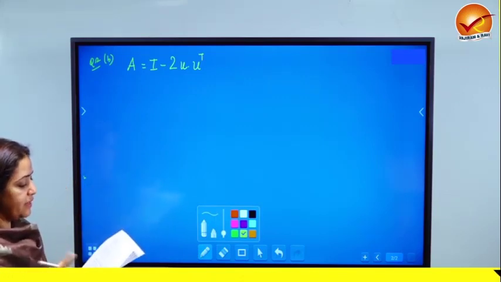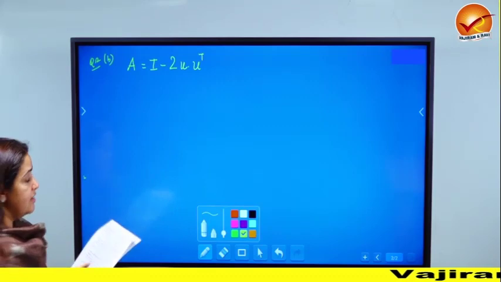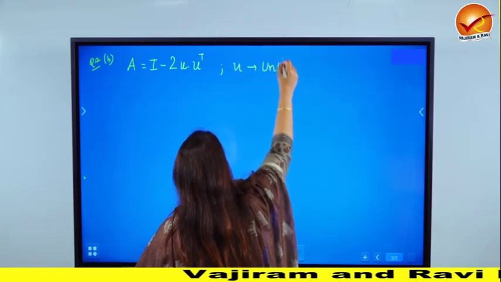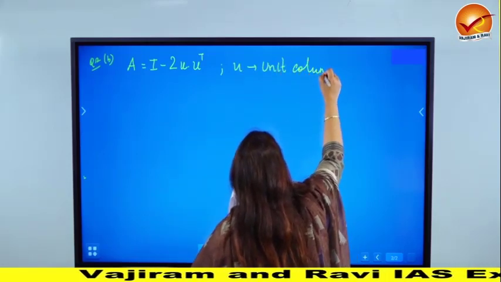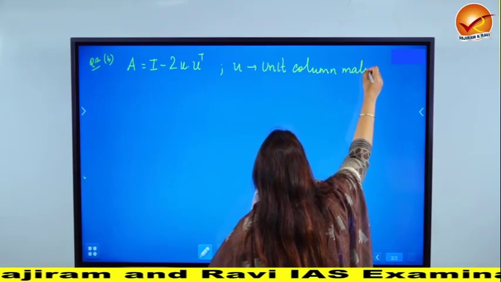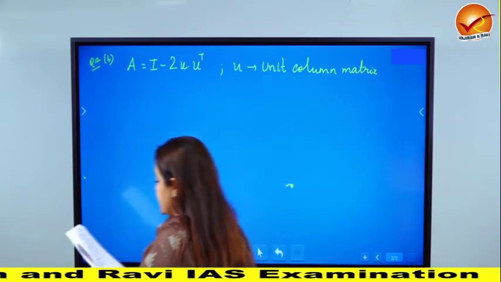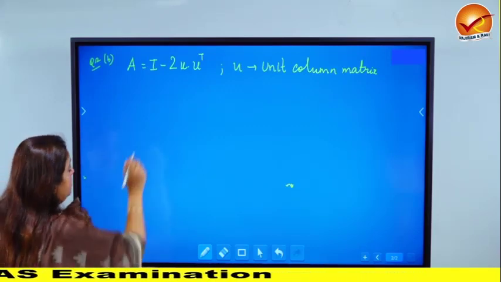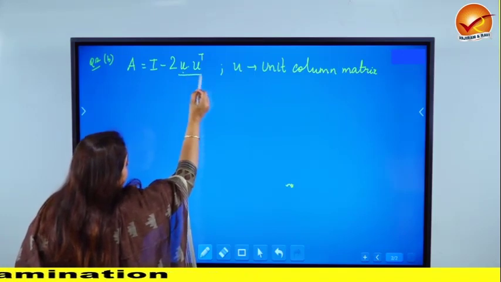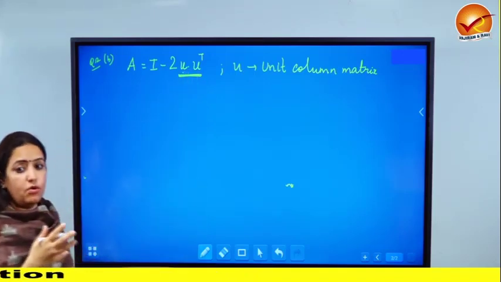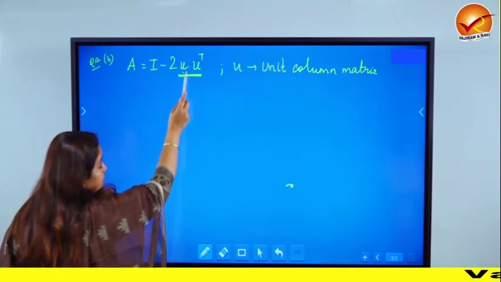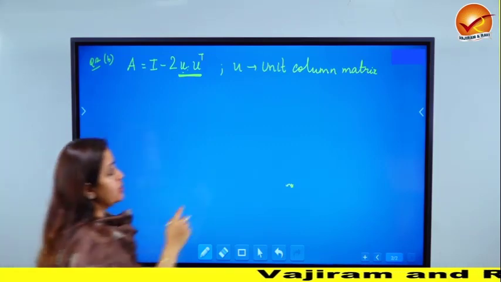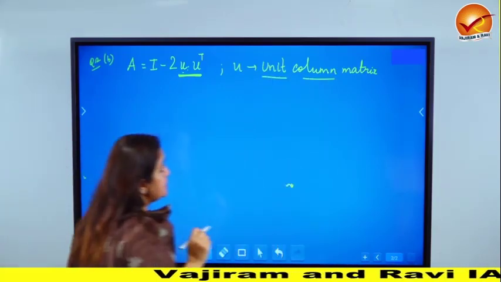So A is defined to be I minus 2 U U transpose, where U is given to be a unit column matrix. Okay, so we'll discuss what this really means. Now, two things I would like to highlight here. First, there is U U transpose written here with a dot in between, which we think of as multiplication, but this is actually the dot product of the vector U with its transpose, and that actually helps you to also understand the definition of what is a unit column matrix.